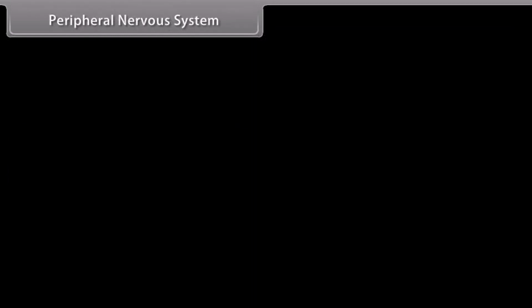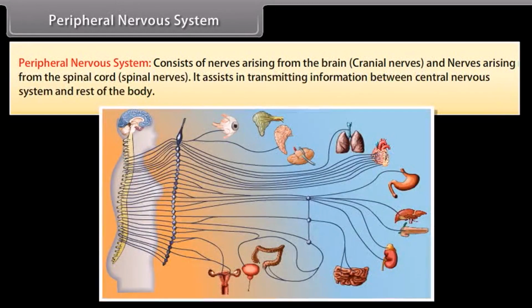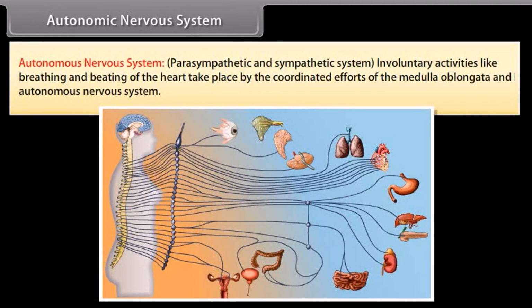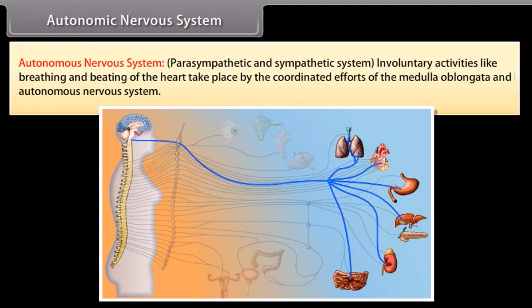Peripheral nervous system. Peripheral nervous system consists of nerves arising from the brain, cranial nerves, and nerves arising from the spinal cord, spinal nerves. It assists in transmitting information between central nervous system and the rest of the body. Autonomic nervous system, autonomous nervous system: parasympathetic and sympathetic system. Involuntary activities like breathing and beating of heart take place by the coordinated efforts of the medulla oblongata and autonomous nervous system.